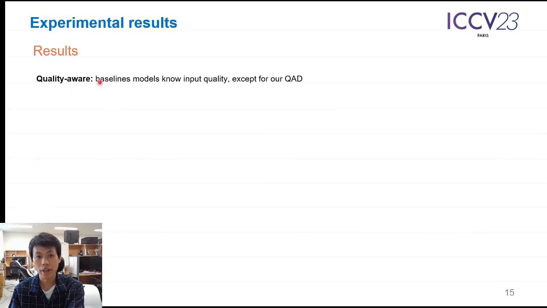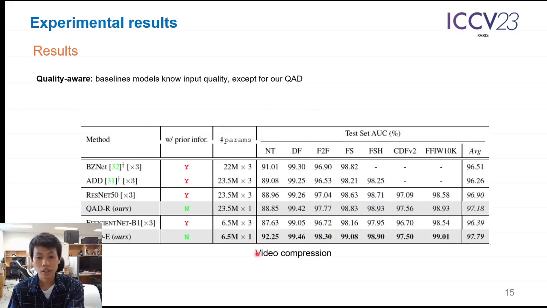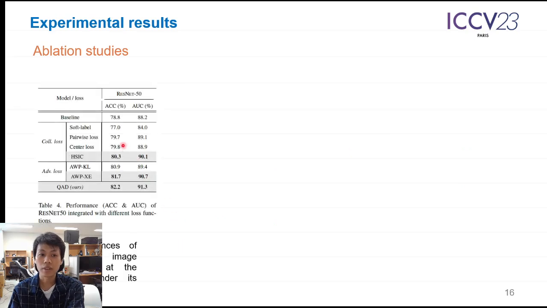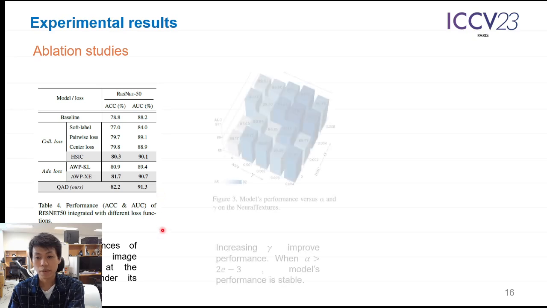In the quality-aware setting, the baselines know the input quality, except our model. We can see that our model with EfficientNet B1 attains state-of-the-art performance with the smallest number of parameters, even with the baselines knowing the input quality. We also study the combination of different collaborative loss and adversarial loss, and our choice presents the best performance.